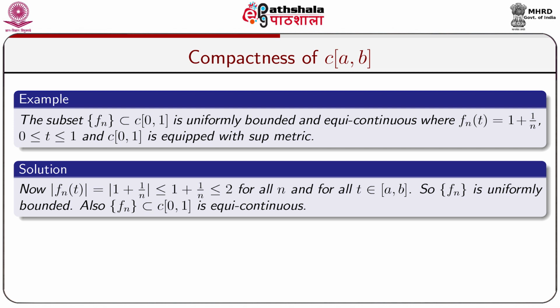Now, by the property of absoluteness, we get |1 + 1/n| ≤ 1 + 1/n, but 1/n is always less than or equal to 1. So, 1 + 1/n is less than or equal to 2 for all n and for all t belonging to the closed interval. Thus, we have |fn(t)| ≤ 2 for all n and for all t. So, fn is uniformly bounded. Also, fn in C[0,1] is equicontinuous.